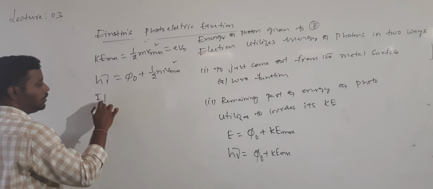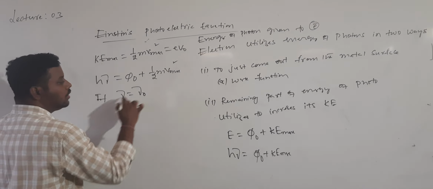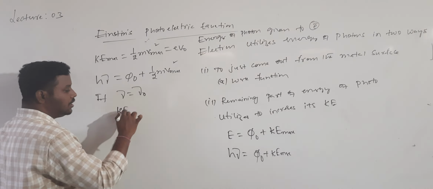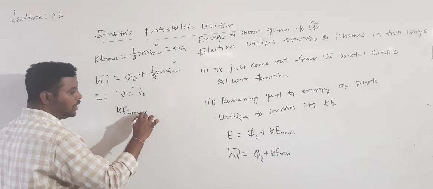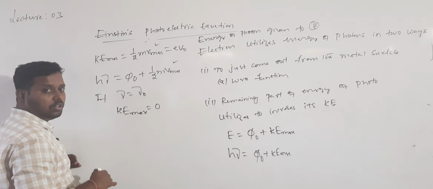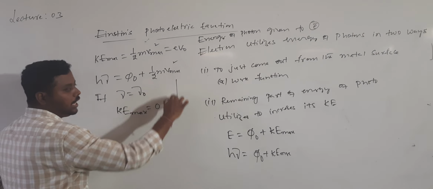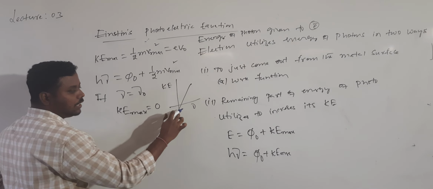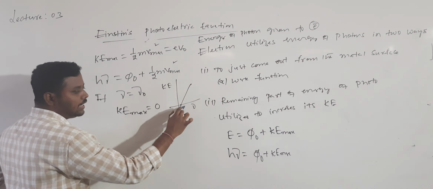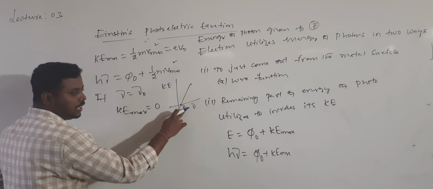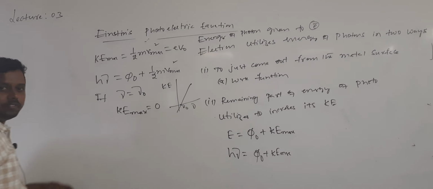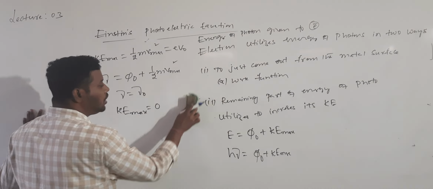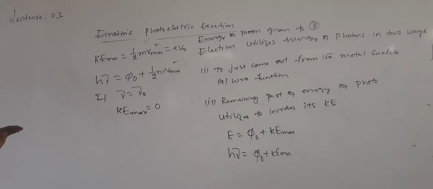If mu equals mu naught, what is mu naught? Threshold frequency. Whenever the frequency of radiation equals the threshold frequency, what happens to the maximum kinetic energy? It is 0. You know that; in that graph also we have seen. If I plot the graph between kinetic energy and frequency, the graph is a straight line. Corresponding to this point, the intercept on the frequency axis is mu naught. Whenever the frequency is mu naught, the kinetic energy is 0. So whenever the frequency is exactly equal to the threshold frequency, electrons will come out with 0 kinetic energy.